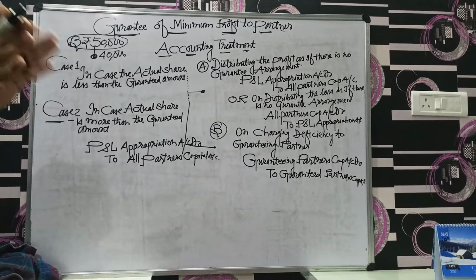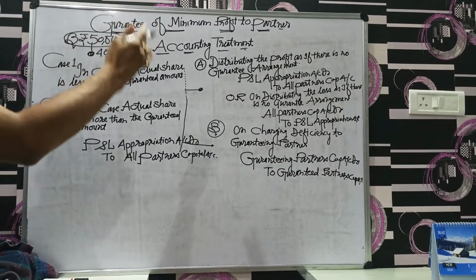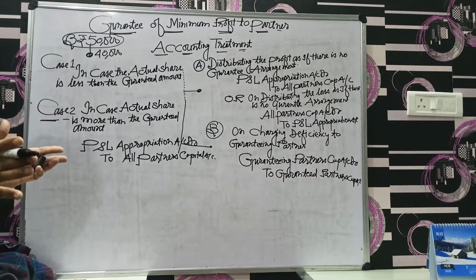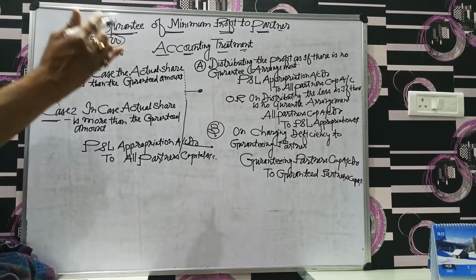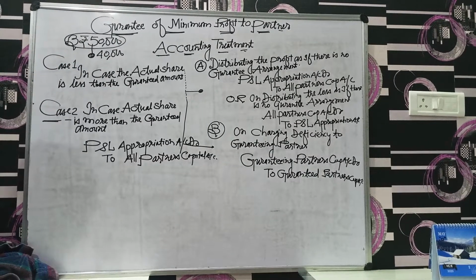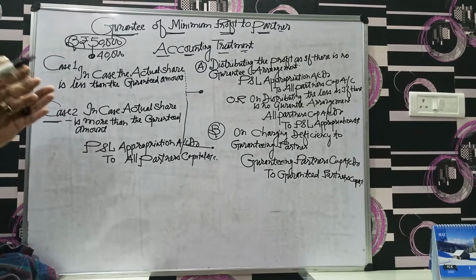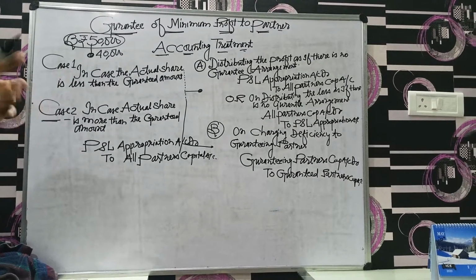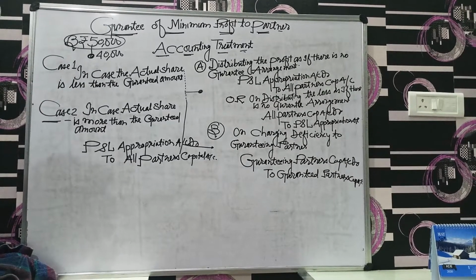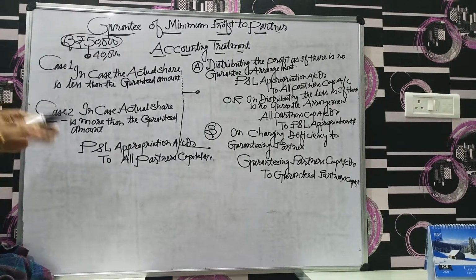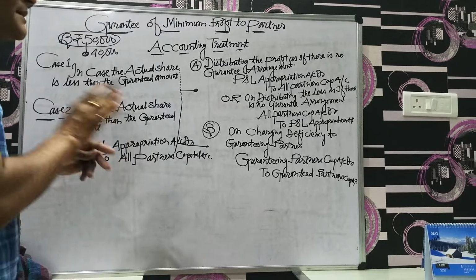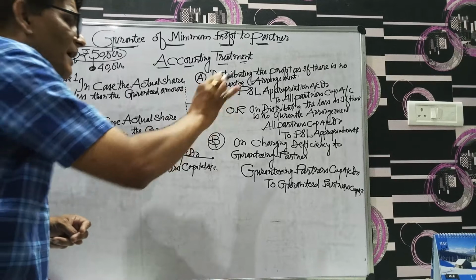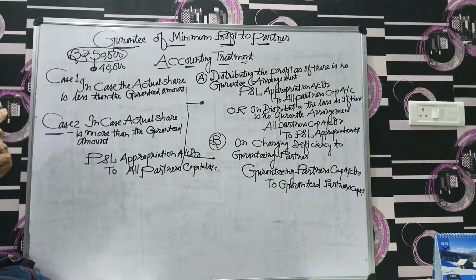First step, distributing the profit as if there is no guarantee arrangement. First we have to distribute that particular profit. Profit and loss appropriation account debit to all partners' capital accounts in their existing ratio. In case of loss, we do the same thing regardless of the guaranteed amount. First the loss should be distributed: all partners' capital accounts debit to profit and loss appropriation account.